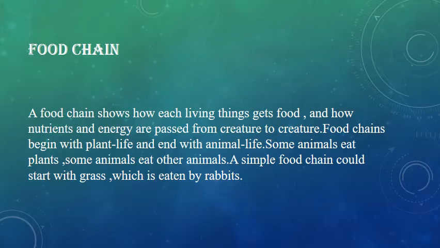Children, as you all are aware, there are animals. In our last module, we have studied the categories herbivores, carnivores and omnivores. So, there are the categories of animals. There are animals who eat plants, and some other animals depend on other animals, right? They eat their flesh. So, a simple food chain could start with grass, for example, and grass is eaten by rabbits, and rabbits in turn are eaten by other animals like fox, you all can say tigers, vultures, hawk, right? So it forms a food chain.